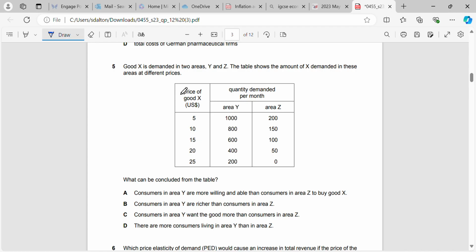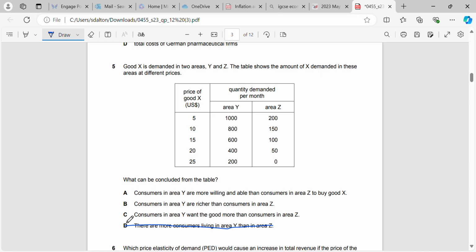Okay, good X is demanded in two areas, Y and Z. The table shows the amount of X demanded in these areas at different prices. What can be concluded from the table? So, in this case, start at the bottom, there's more consumers living in area Y than area Z. We can't conclude that from the table. We've shown the quantity demanded, we're not shown the population.